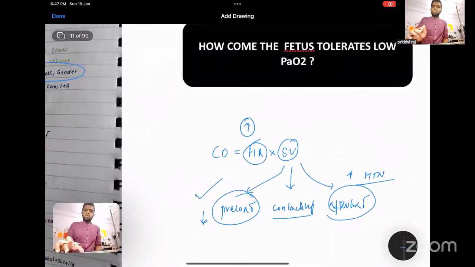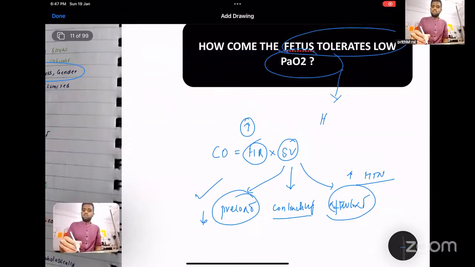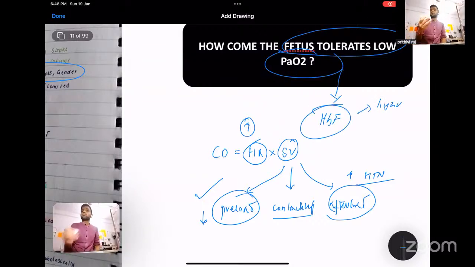So how does the fetus tolerate low PaO2? The only two reasons are the fetal hemoglobin, HbF, which has high affinity, and the cardiac output, which is two times more than that of an adult. So the fetus has a high output status. The cardiac output is two times more than the adult cardiac output, and with the presence of hemoglobin F, that's the reason why the fetus tolerates the low PaO2.